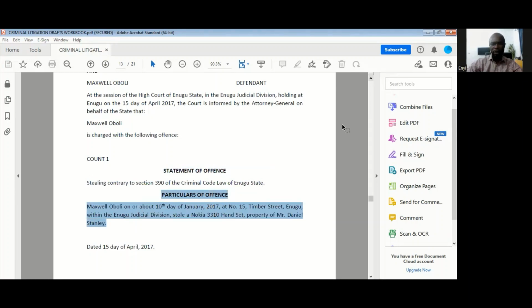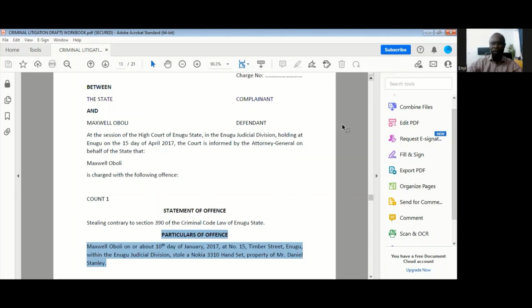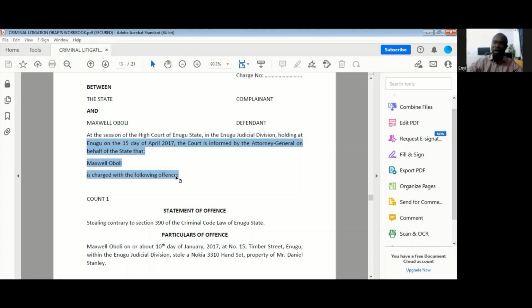Now, when you look at the preamble, you can see that the preamble basically gives you a synopsis, a summary of the proceedings taking place in the court on that day, all right. So it says at the session of the High Court of Enugu State holding at Enugu on so and so day, the court is informed by the Attorney General on behalf of the state that Maxwell Oboli is charged with the following offense. So that is what the preamble does. It gives you that summary, that synopsis of the proceedings taking place in the court.